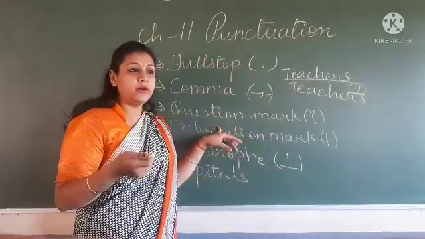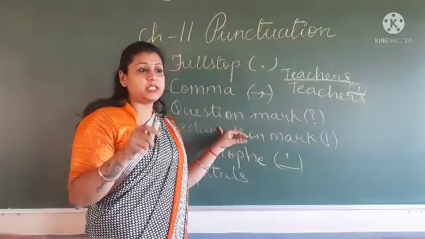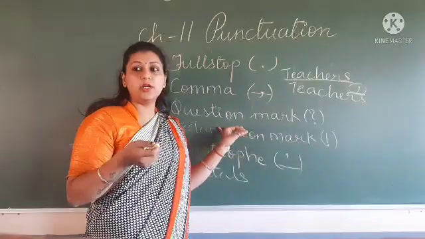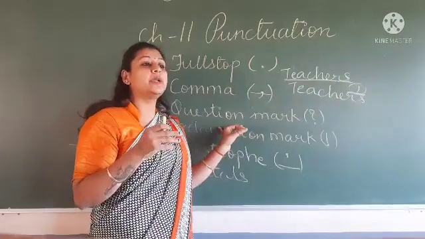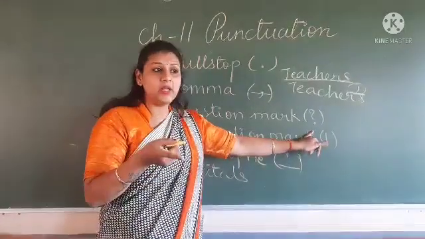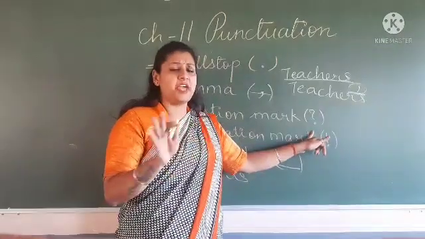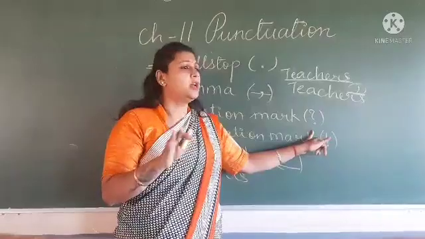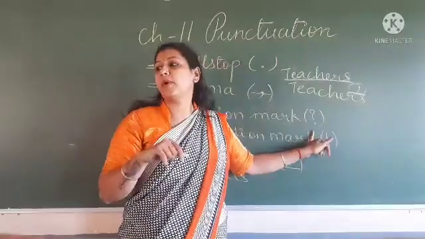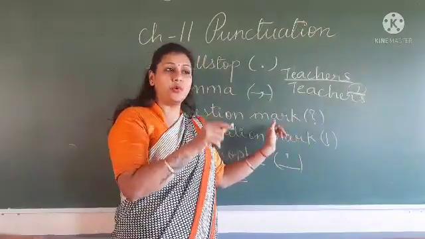Next, question mark. I have made you clear. When there is a question, a WH type word in the sentence. Now we have also learned not only WH, there are so many other types which have a question mark. Is it raining? इसमें कोई WH word नहीं था. There was not what, where, who, how, which, when, कुछ भी नहीं था. But still it is a question. Is it raining? मैं आपको पूछ रही हूँ, क्या बारिश हो रही है?